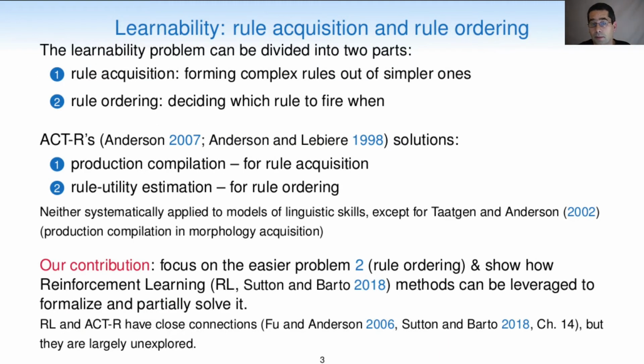The learnability problem can be divided into two parts: rule acquisition, which is forming complex rules out of simpler ones, and rule ordering, which is deciding which rule to fire when. ACT-R's solutions to these two subproblems are production compilation for rule acquisition and rule utility estimation for rule ordering. Neither has been systematically applied to models of linguistic skills, with few exceptions in the previous literature. Our contribution is to focus on the easier problem 2, rule ordering, and show how reinforcement learning methods can be leveraged to formalize and partially solve it.